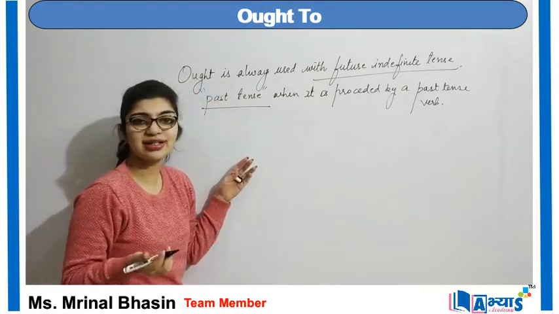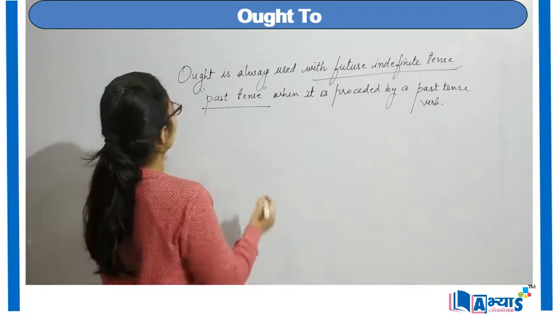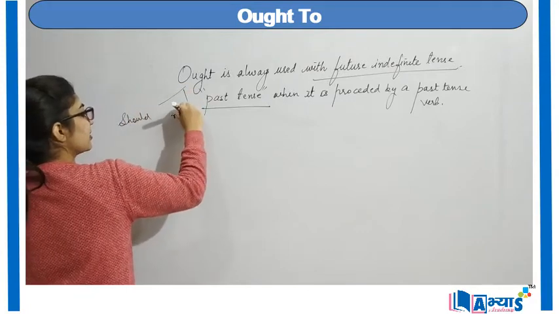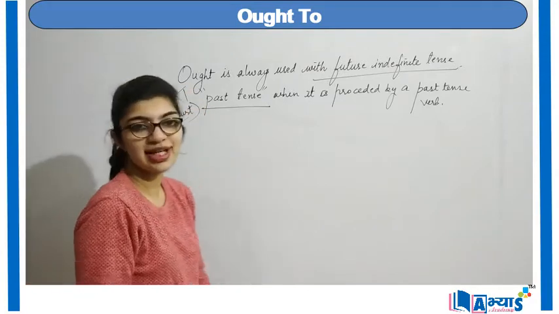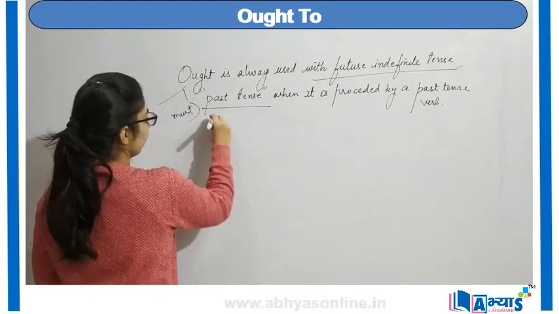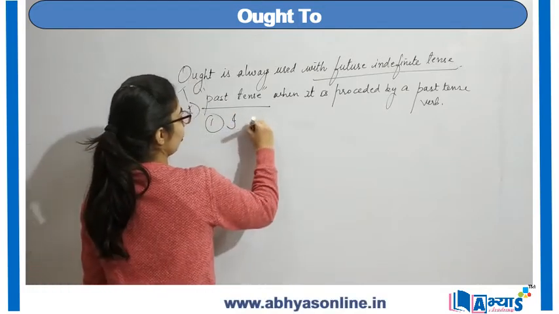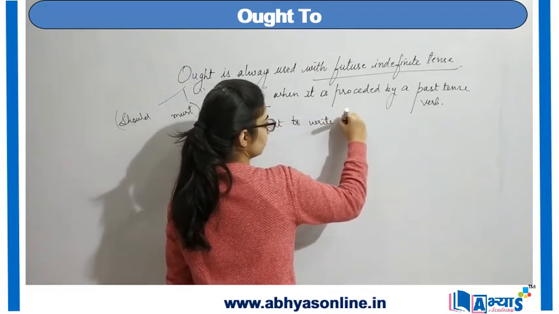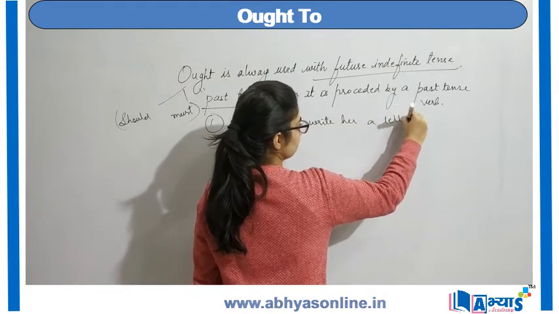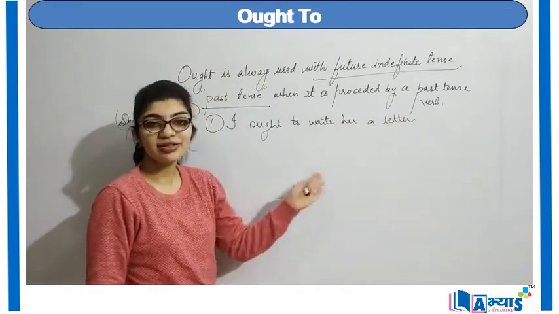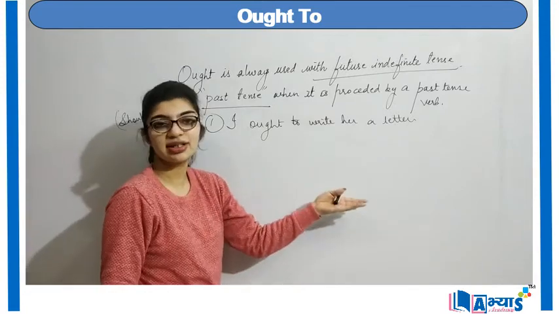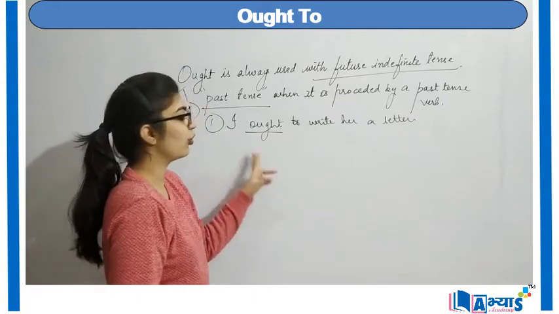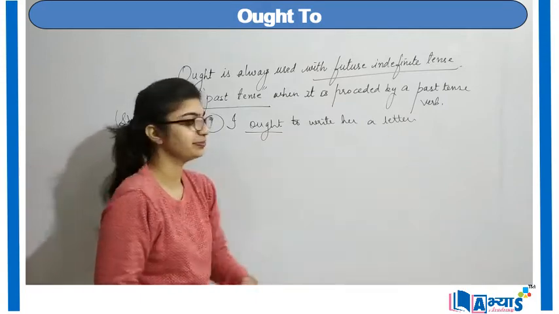Now, let us consider some examples of ought. Ought is similar to should or must. That depends upon the sentence. An example of ought can be, I ought to write her a letter. Now it can be, I must write her a letter, I should write her a letter, but here we are talking about the modal verb ought, so I say I ought to write her a letter.